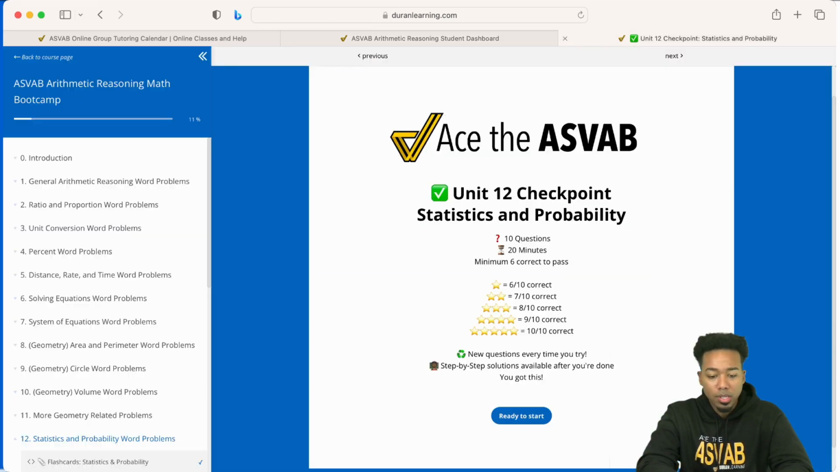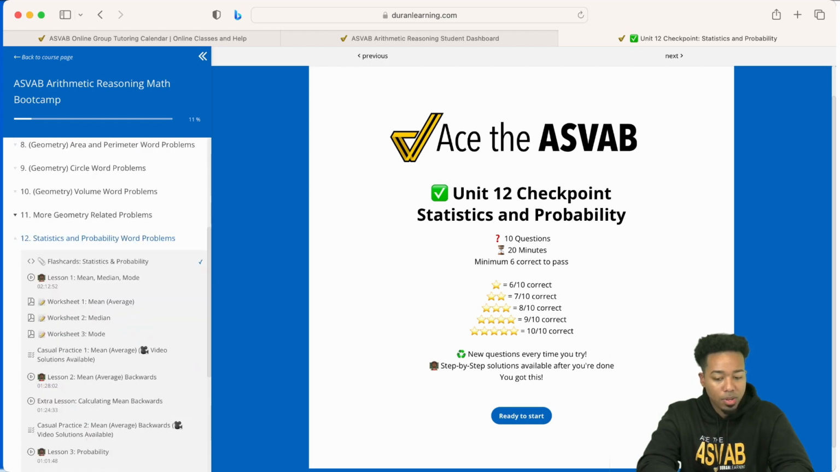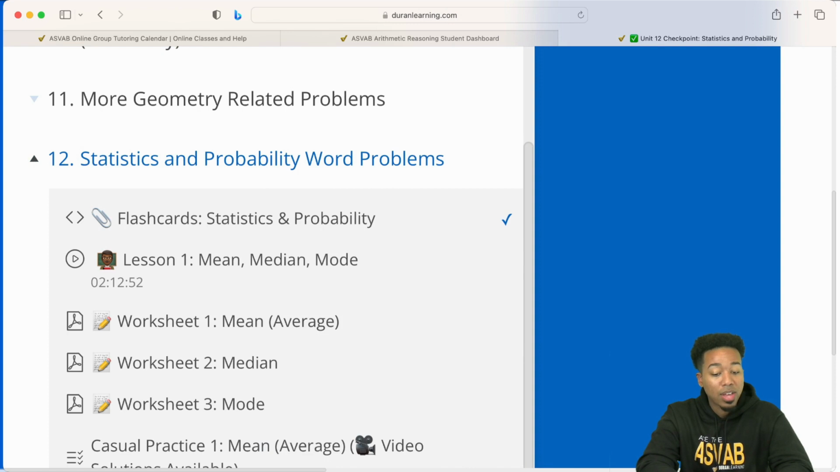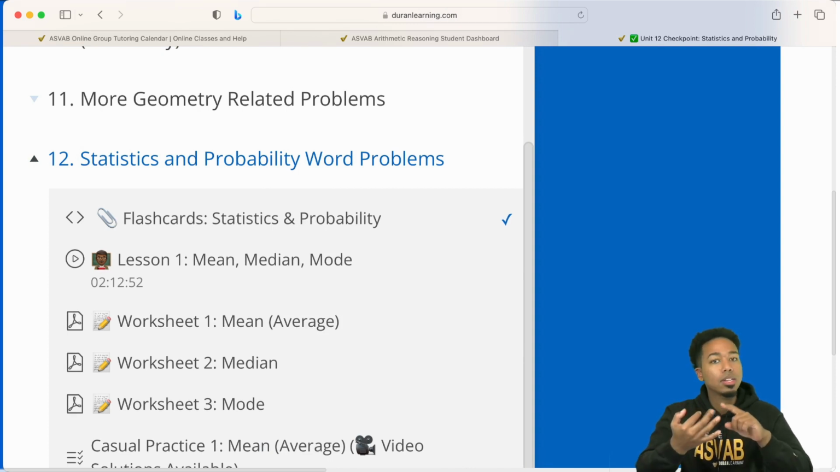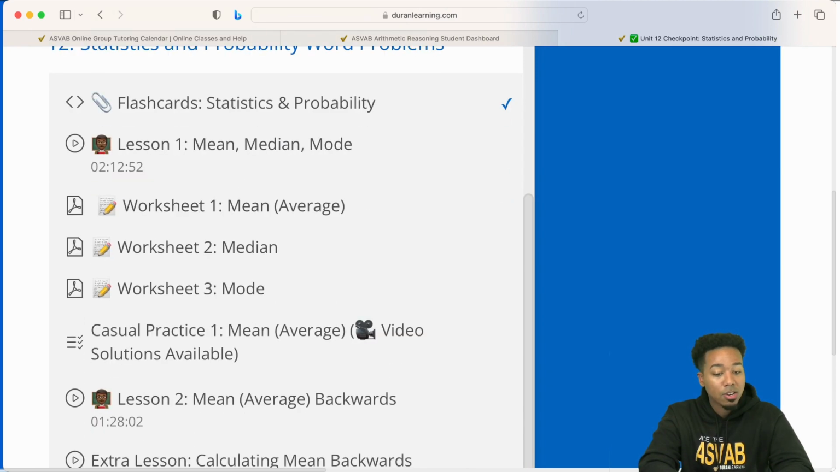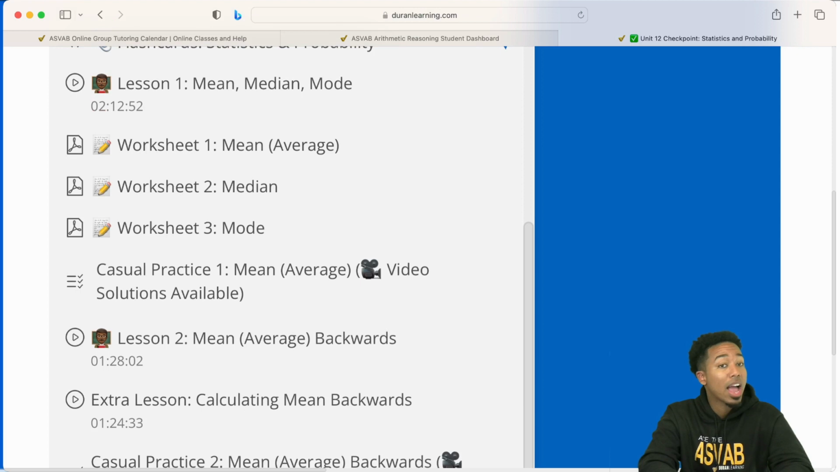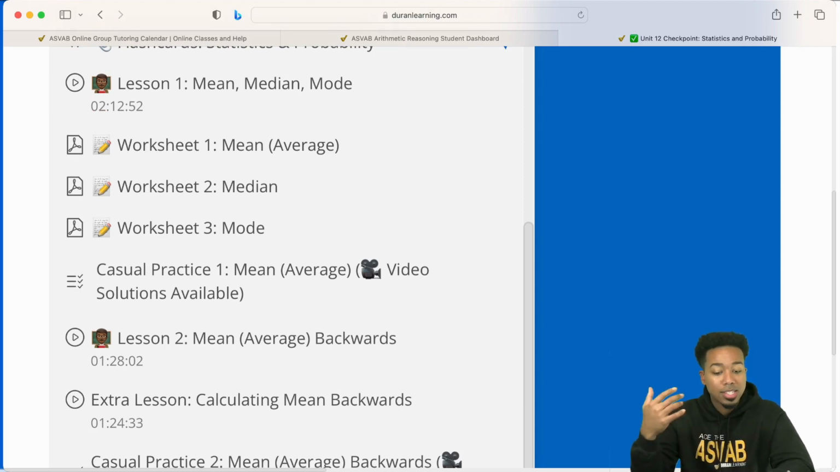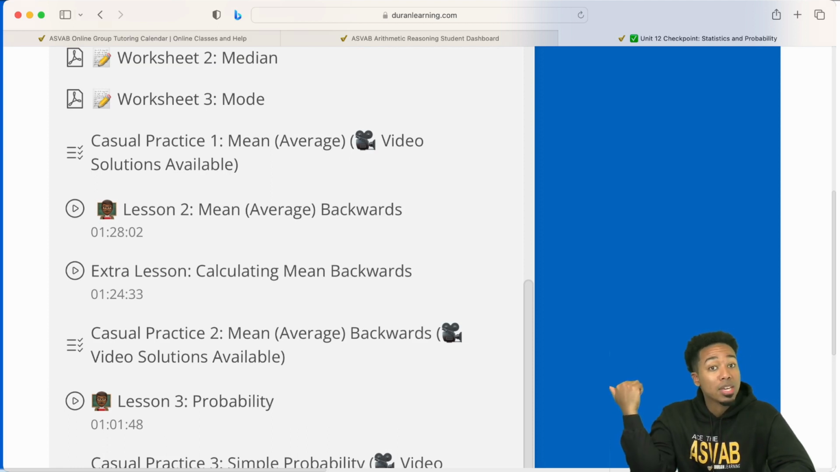So when you go into this, here we are, stats and probability. Here's what the course looks like. You can see that on the left here, you have flashcards here to help you learn mean, median, mode, simple probability, compound probability. We have the lessons here for mean, median, and mode. We have worksheets for it. Casual practice, basically practice with video solutions after every problem. On top of that, you have a lesson right here with mean working backwards.